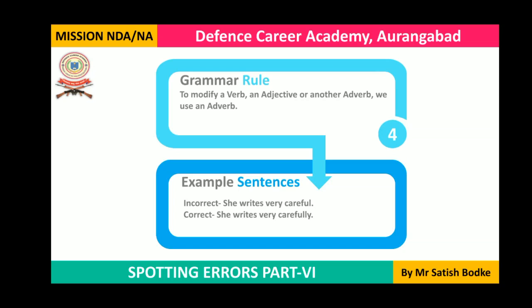In this example, fast is already an adverb which is modifying the verb ran, and there is another adverb which is modifying the adverb fast, and that adverb is very. How fast did he run? Very fast, extremely fast. Like this. And how can it modify an adverb? It can modify an adverb like this.